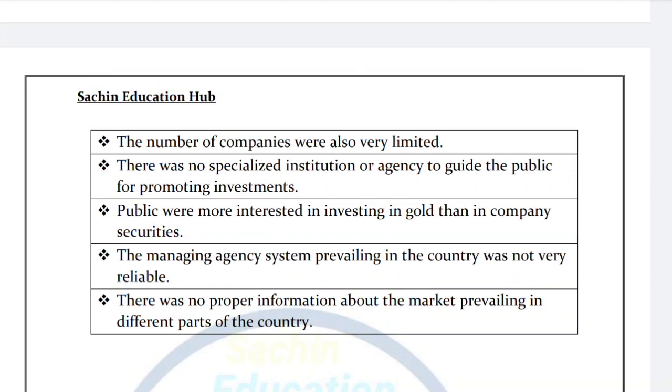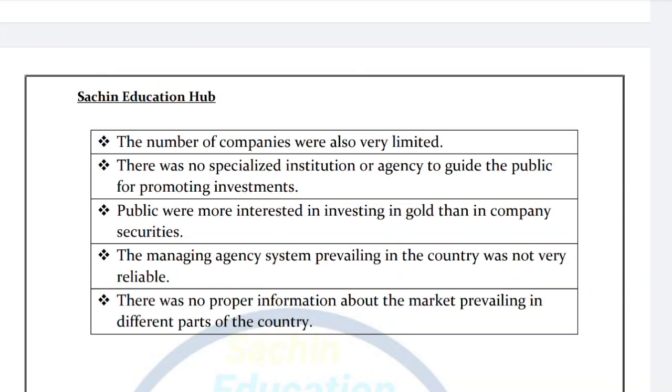And if companies issue only limited securities, people were not aware of these securities, and they didn't want to invest in them, because they had the opinion that these securities would not give them better returns. They were satisfied investing in gold, so that's why they were not more interested in company securities. Okay, sir, this is also a reason.